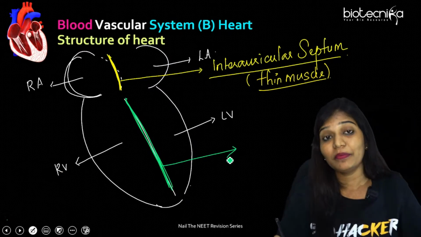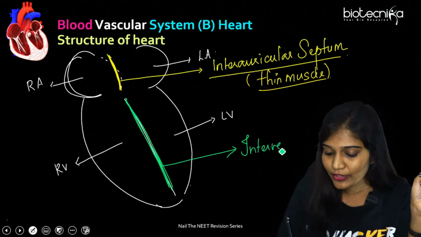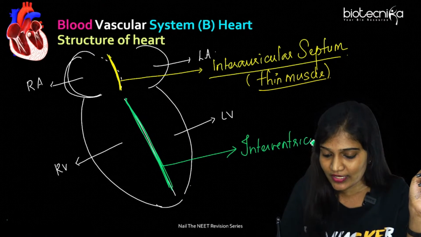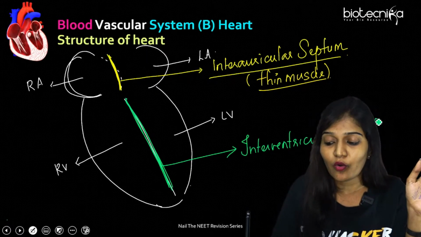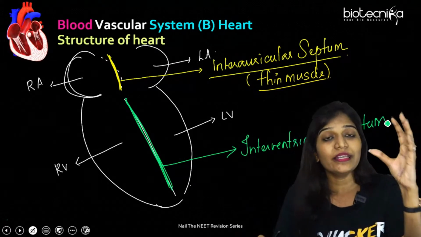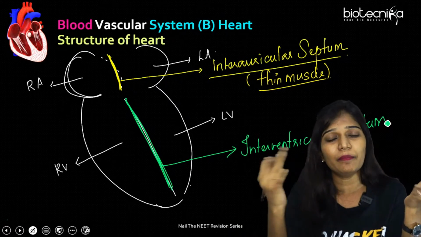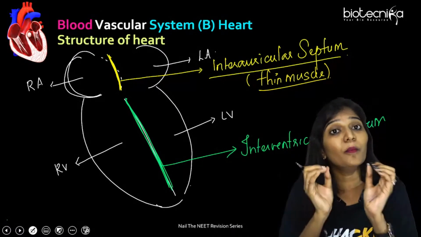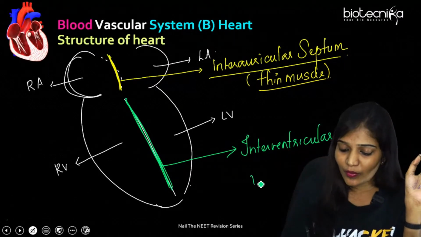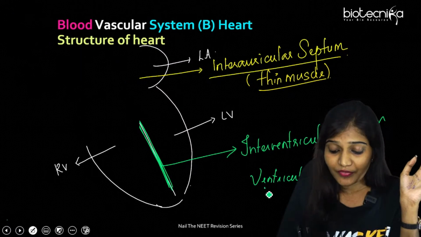This is going to be between the ventricles, so it's the interventricular septum, which separates them. And this has to be thicker. Always remember, when comparing an auricle and a ventricle, the ventricular walls, as I told you, are made up of only three layers: epicardium, myocardium, and endocardium. But the ventricular walls are thicker than the auricular walls. So we'll write that ventricular walls are thick.